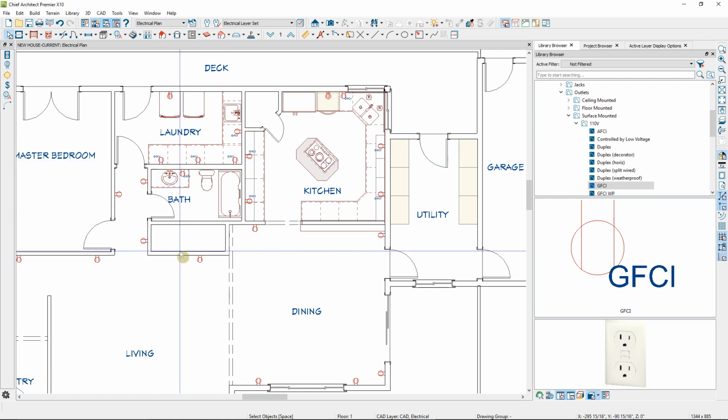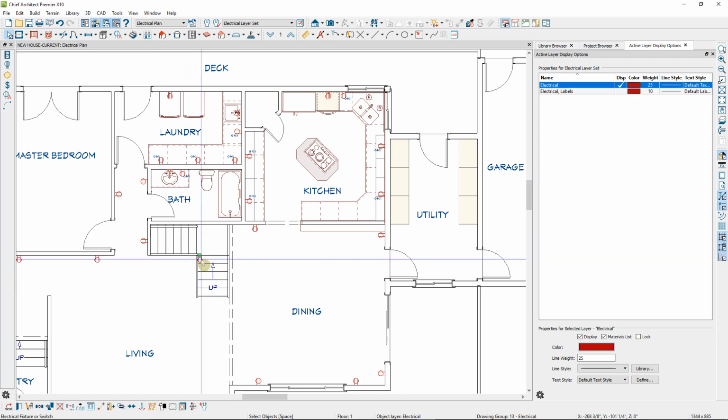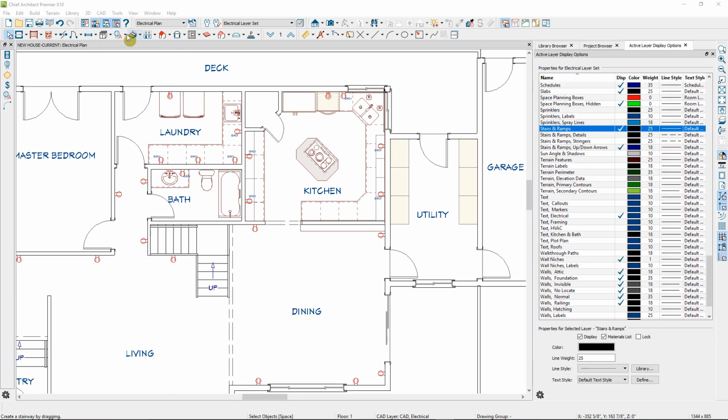One thing that I want to do here is turn on my stairs. I'll go to the Active Layer Display options, select the stairs and ramps, and turn them on. This outlet is not placed in a proper place, so I can simply move it. The tools that are used under the Electrical Tool Parent tool are simply Place Object tools, and you can create